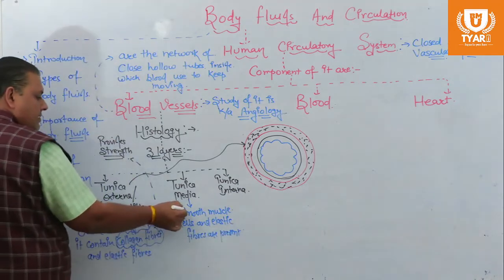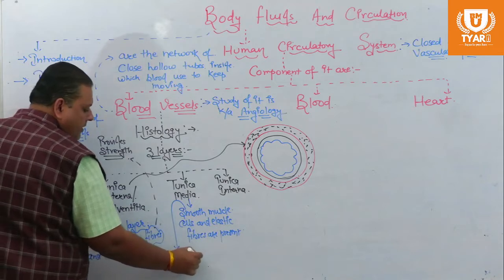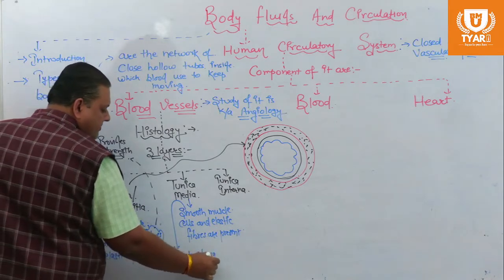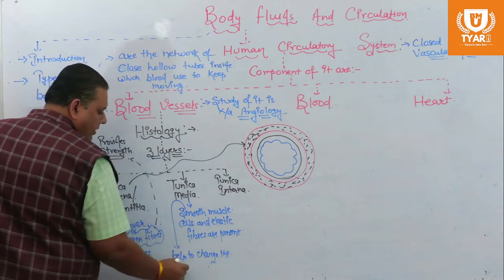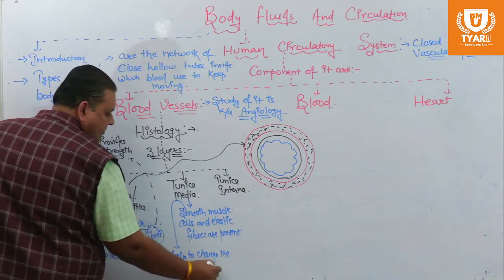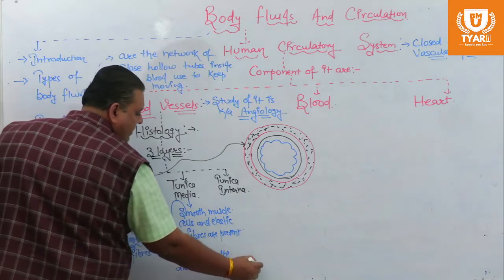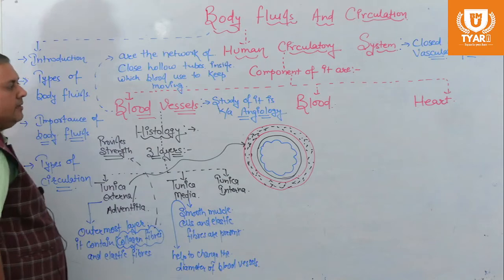These smooth muscle cells help to change the diameter of the blood vessel.